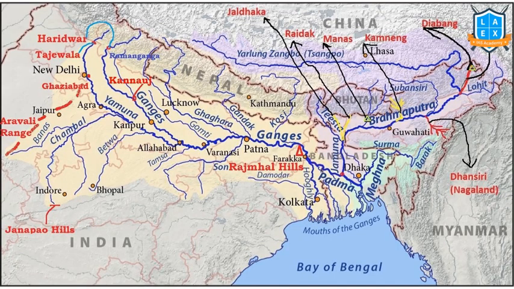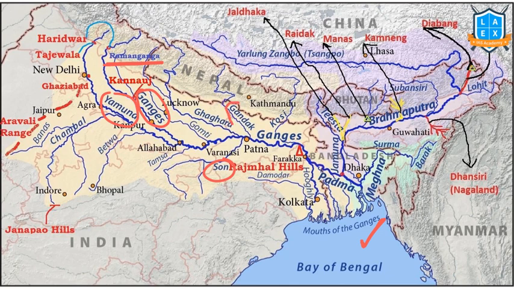So let's see through this map. This is the Ganga river. Ram Ganga is one of its tributaries. Yamuna is its major tributary and Son is one of its major tributaries. Please go through the map carefully. Map pointing is important. Go through the map carefully.